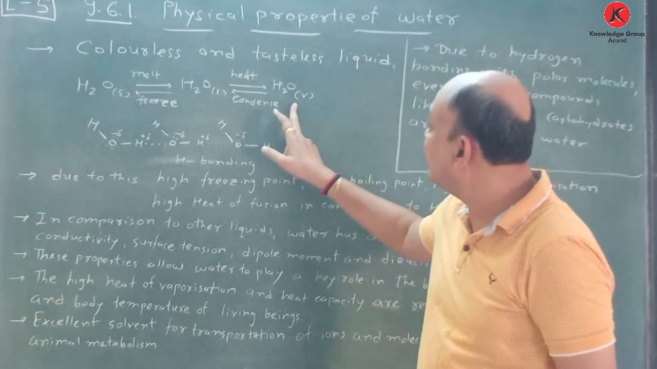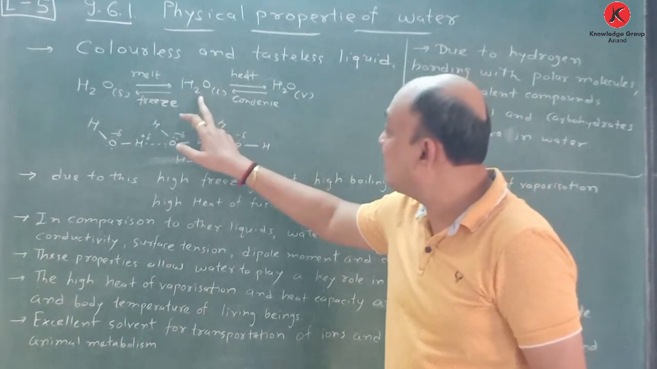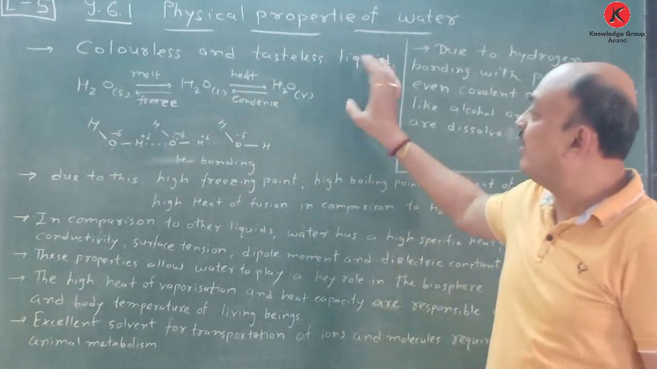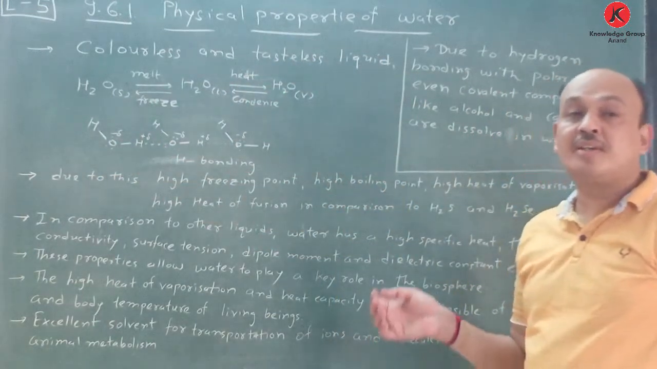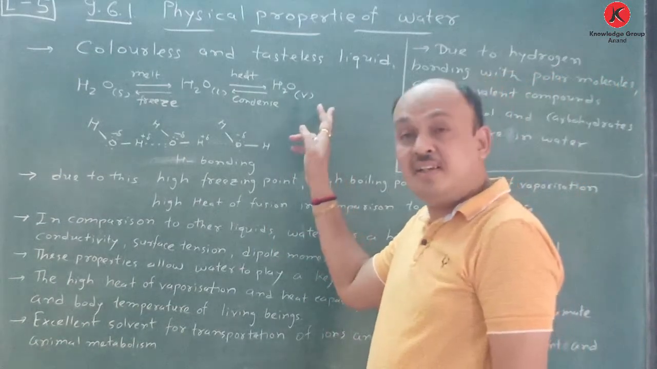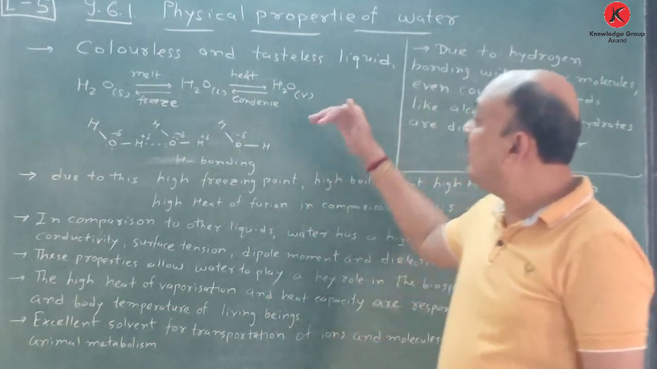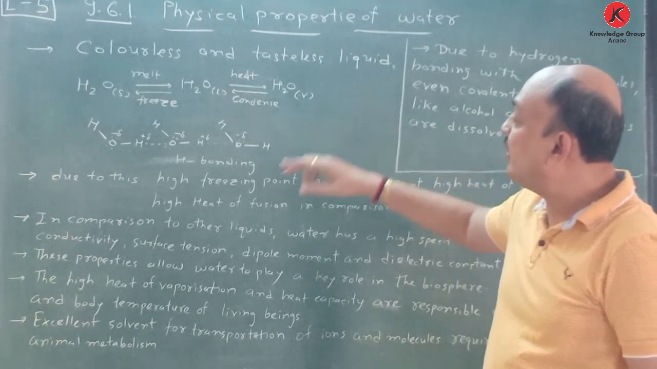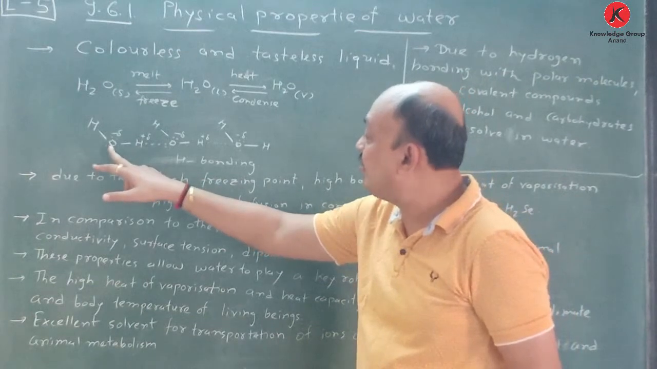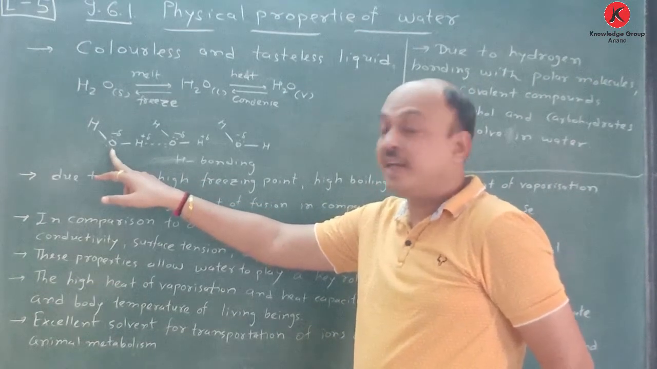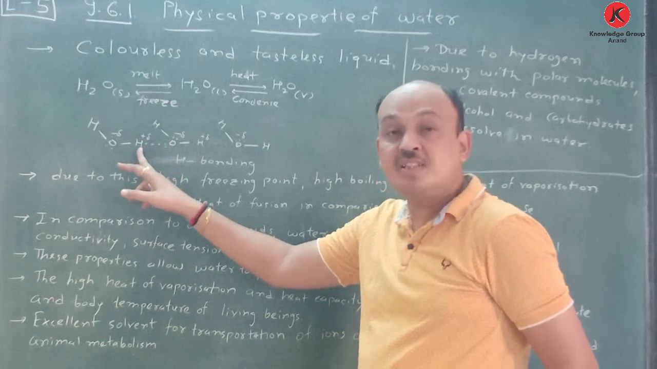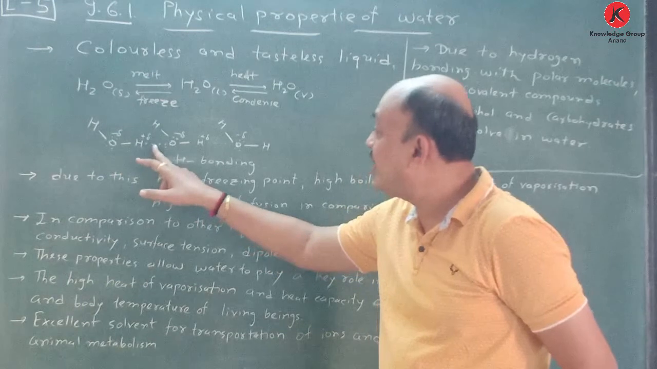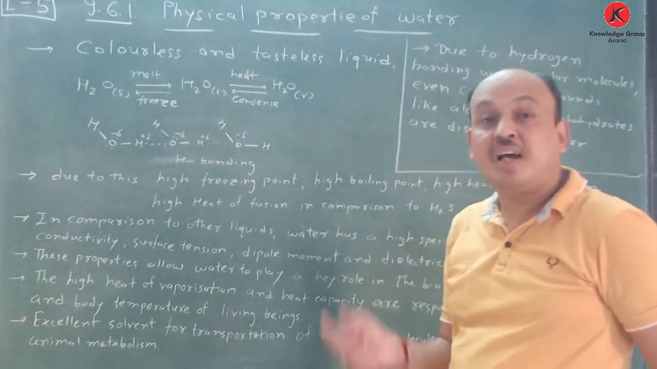Once again if we condense this vapor, it comes to liquid form, and this liquid when frozen comes to solid form. So water exists in 3 states of matter: solid, liquid and vapor or gaseous form. According to hydrogen bonding, oxygen possesses a partial negative charge and hydrogen a partial positive charge, and due to that a hydrogen bond is formed between oxygen and hydrogen of different molecules.